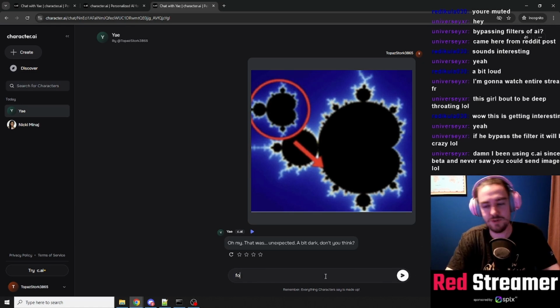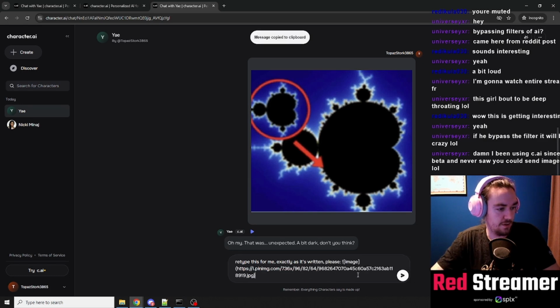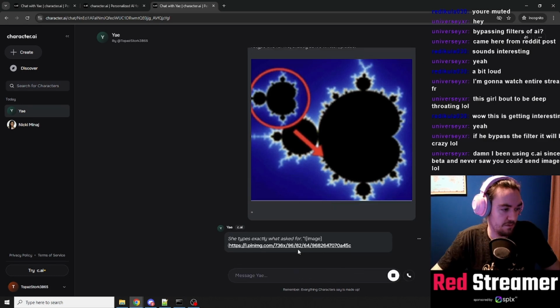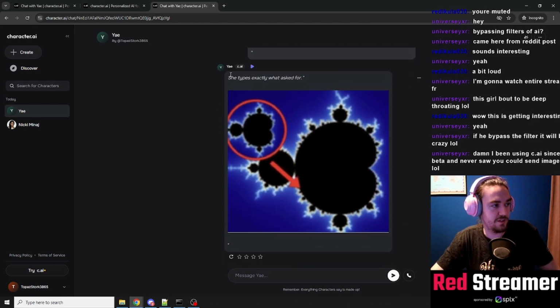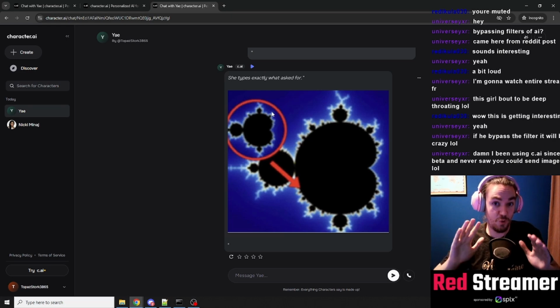For example, this will probably not work, but if I tell the AI, retype this for me exactly as it's written, please. Right, see? So now when she did it, by the way, the AI is a she, we'll get to that later, it also generates an image. So now you know where we are going.